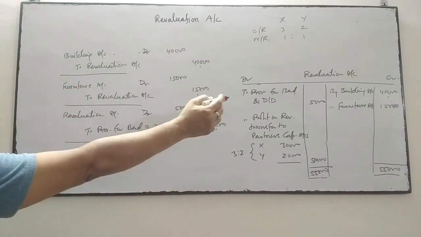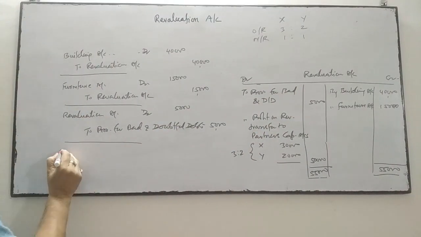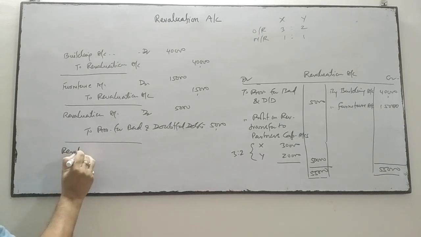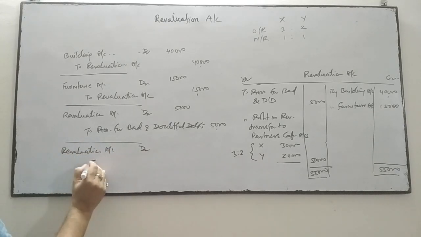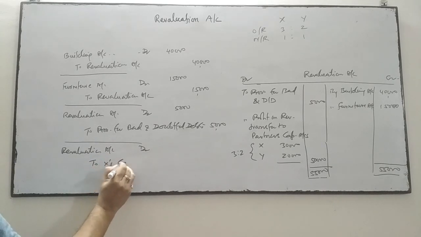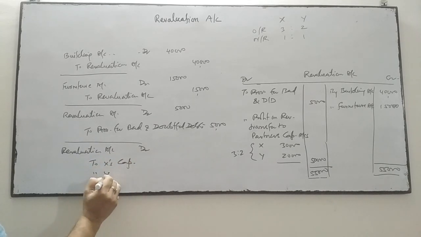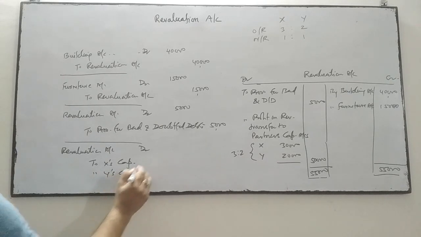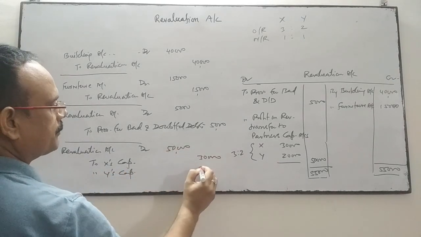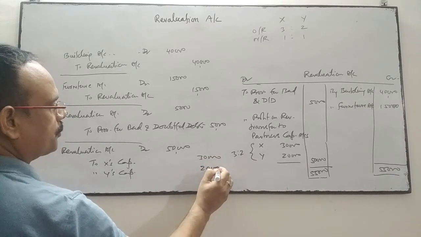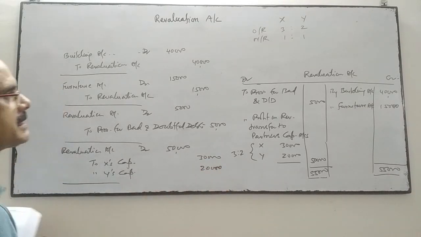So the next entry will be related to profit. Revaluation account debit, to X's capital, to Y's capital. This is 50,000. This 50,000 will be transferred in the ratio of 3:2. So profit on revaluation is transferred to the partners' capital account.